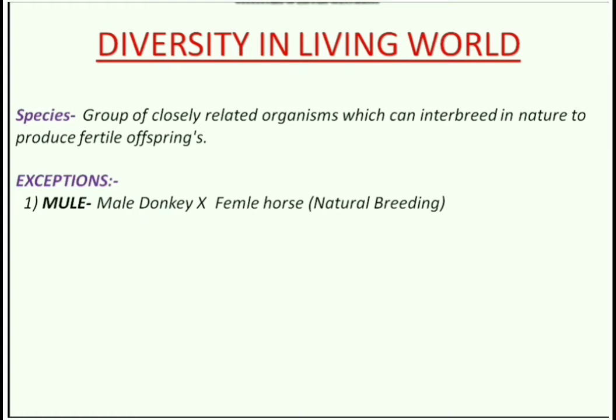Male donkey and female horse, they breed in nature to produce sterile offspring called mule. Another example, we can take hinny. It is the cross between male horse and female donkey. This is also sterile. Now we will see another exception, which is really an exception of species.